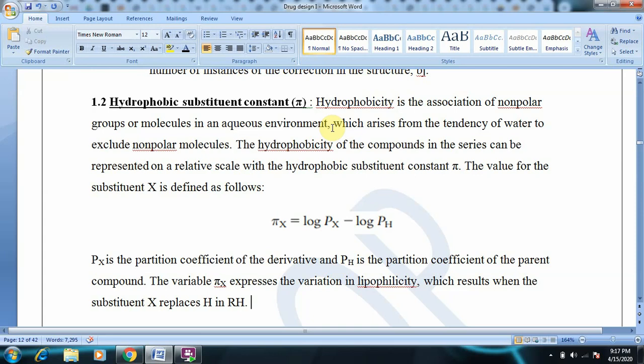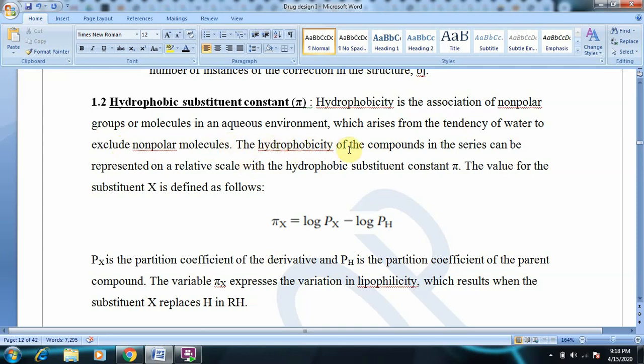Because of hydrophobicity. The hydrophobic groups will try to aggregate at one point. So hydrophobicity is the association of non-polar groups or molecules in an aqueous environment, which arises from the tendency of water to exclude non-polar molecules. This statement is very clear, no need of any explanation.